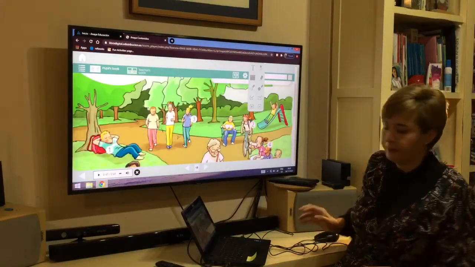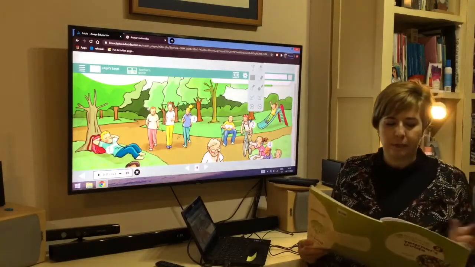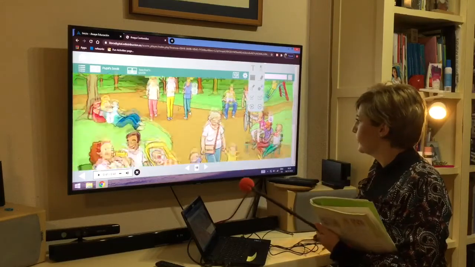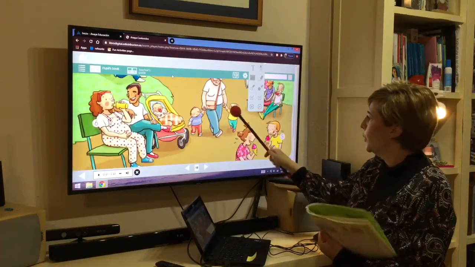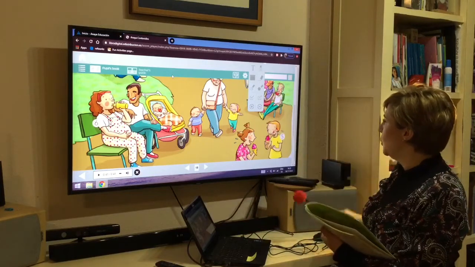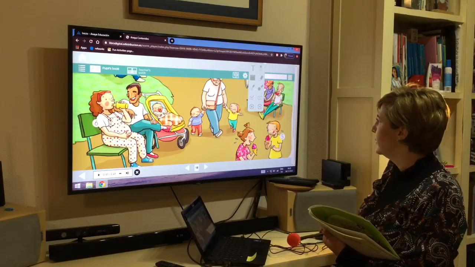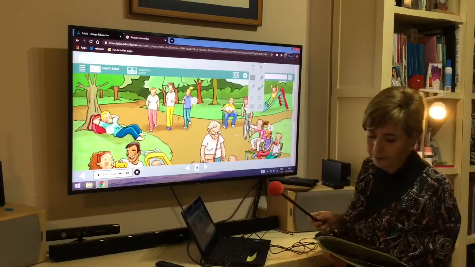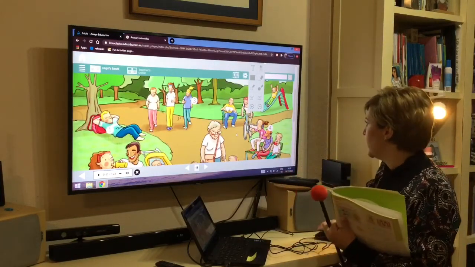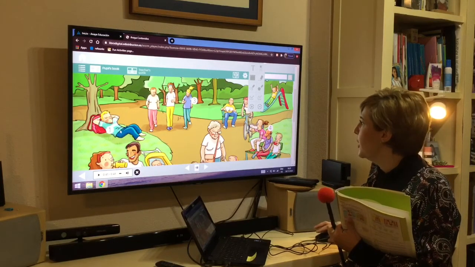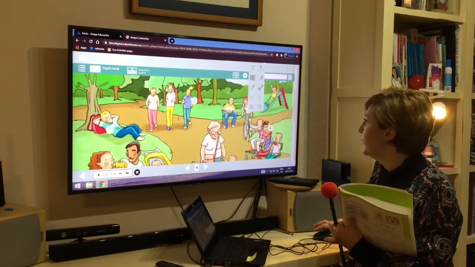So let's remember, 3 babies. 1, 2, 3. 3 children. 1, 2, and the one in the slide. Let me see if we can see it. And this one, 3. 5 teenagers. 1, 2, 3, 4, and probably this one is 5.